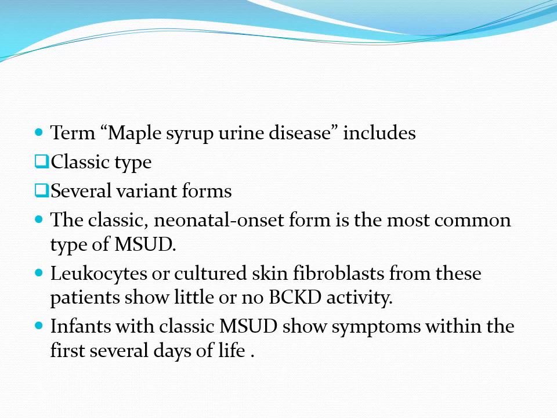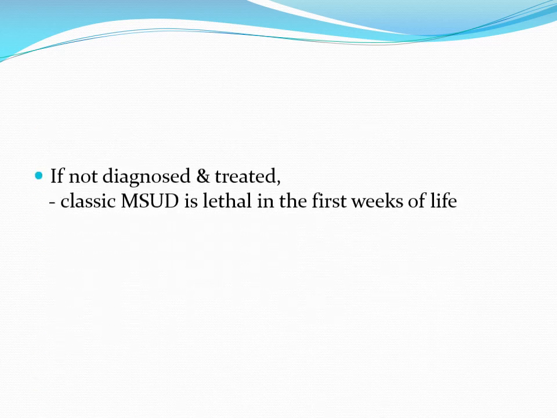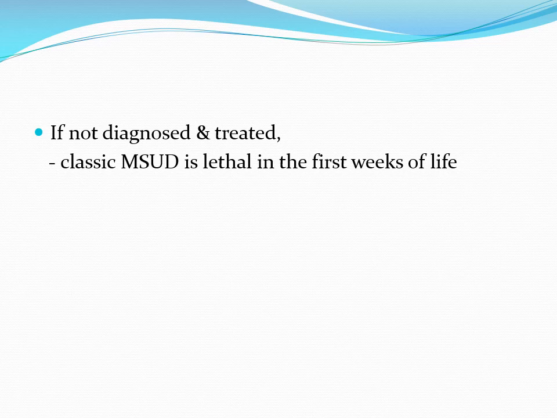Infants with classic maple syrup urine disease show symptoms within the first several days of life. If not diagnosed and treated, it is lethal in the first week of life.